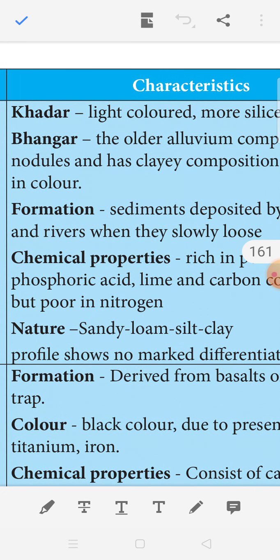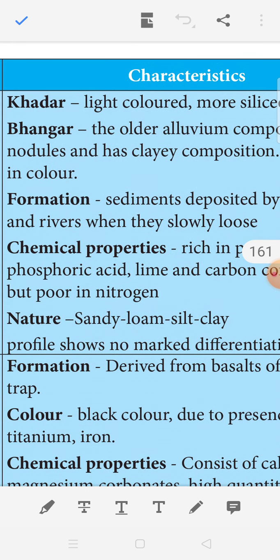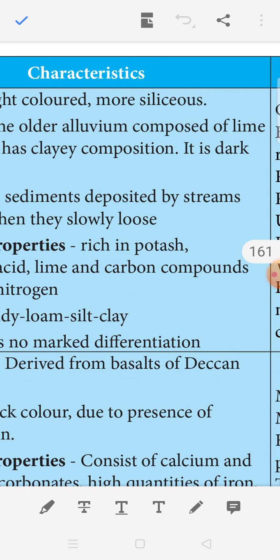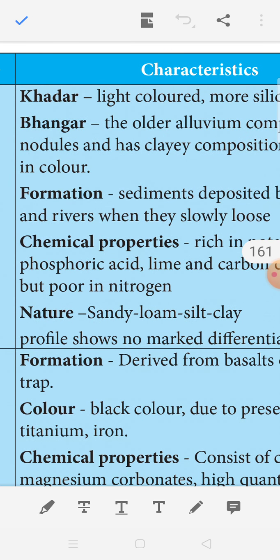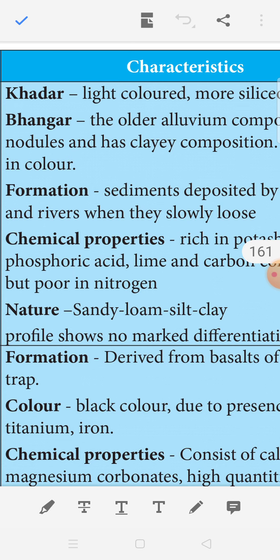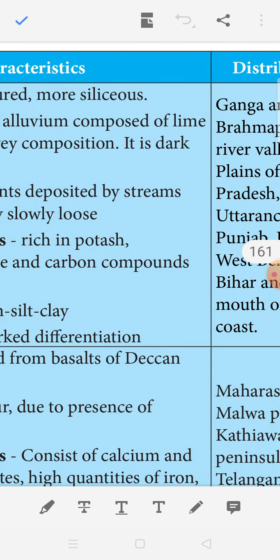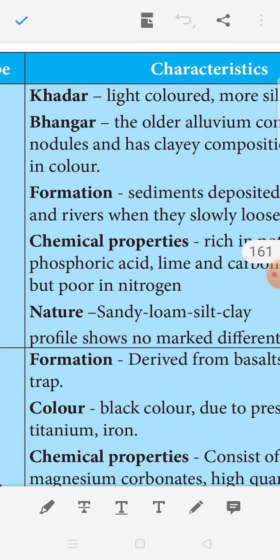And chemical properties. What are the chemical properties of this soil? Rich in potash, phosphoric acid, lime and carbon compounds, but poor in nitrogen. This type of soil is rich in potash. இதில் பொட்டாஸ் அதிகமாக இருக்குது. Phosphoric acid, lime and carbon components, but poor in nitrogen.